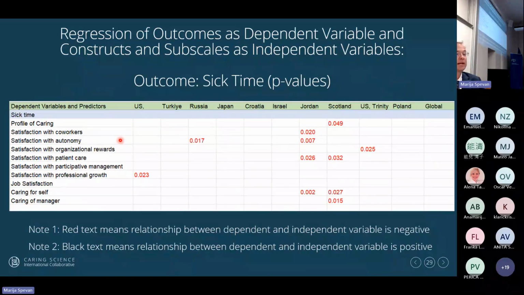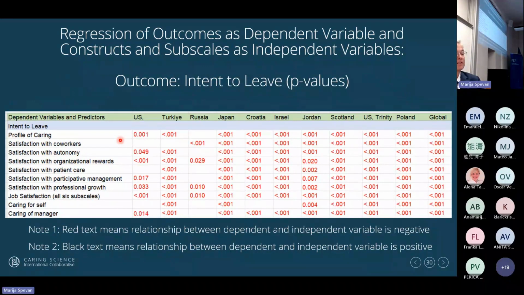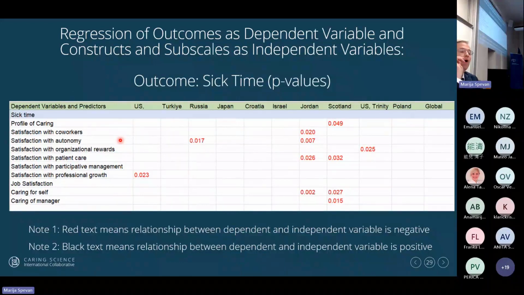Now this is where it gets really interesting, because look at this one coming up. I'm going to talk about it in a second. So now we can see that the outcome, well-being at work, has a negative impact on sick time. So improving well-being at work will decrease your sick time. According to these data, that's especially true in Jordan and Scotland, okay?